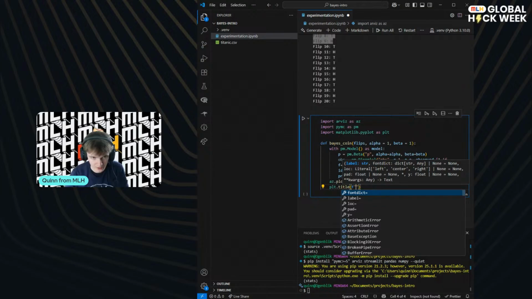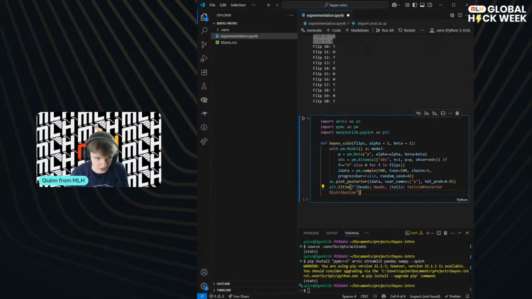Let's again do what we did earlier and use an F string, and we will say heads. Oh, yeah, this is perfect. Copilot's just producing the same thing, and that will do.